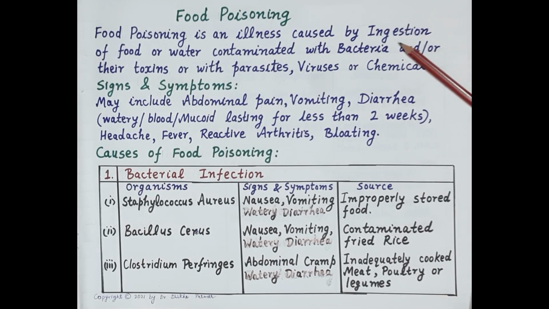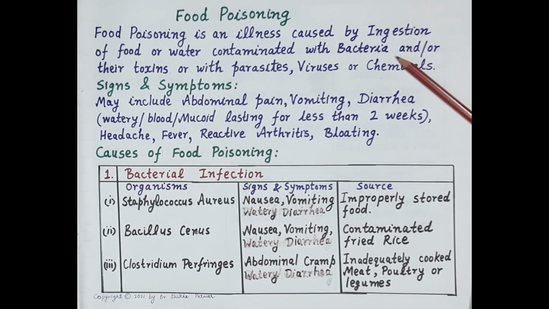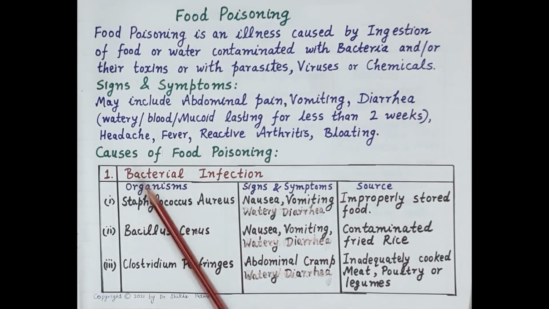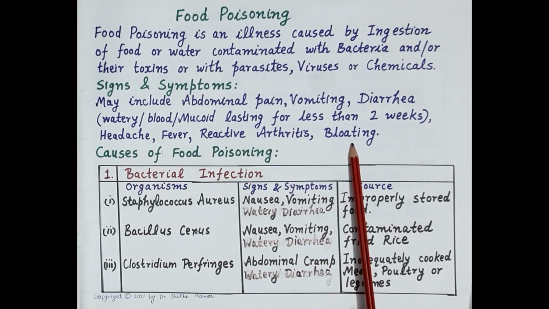Now, food poisoning is an illness caused by ingestion or consumption of food or water contaminated with bacteria and/or their toxins, or with parasites, viruses or chemicals. Signs and symptoms of food poisoning may include abdominal pain, vomiting, diarrhea, then headache, fever, reactive arthritis, and bloating.